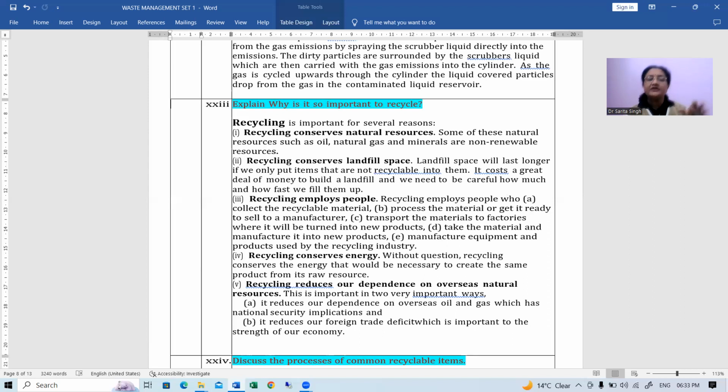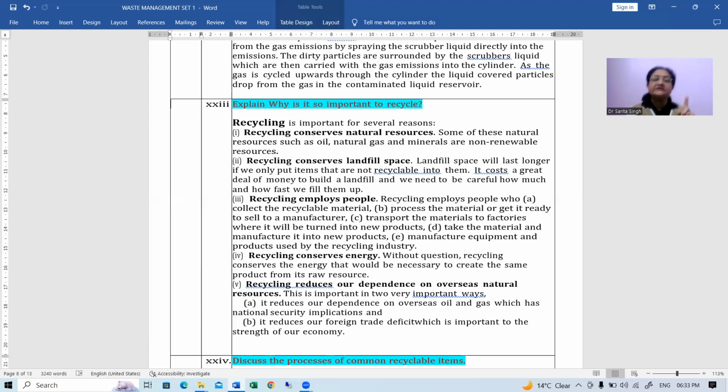Instead of that, we are conserving that energy, and in a very small amount of energy, we are converting the same thing into something new. So in this way, we are conserving the energy resource also. Now, next is recycling reduces our dependence on overseas natural resources. This is important in two ways.